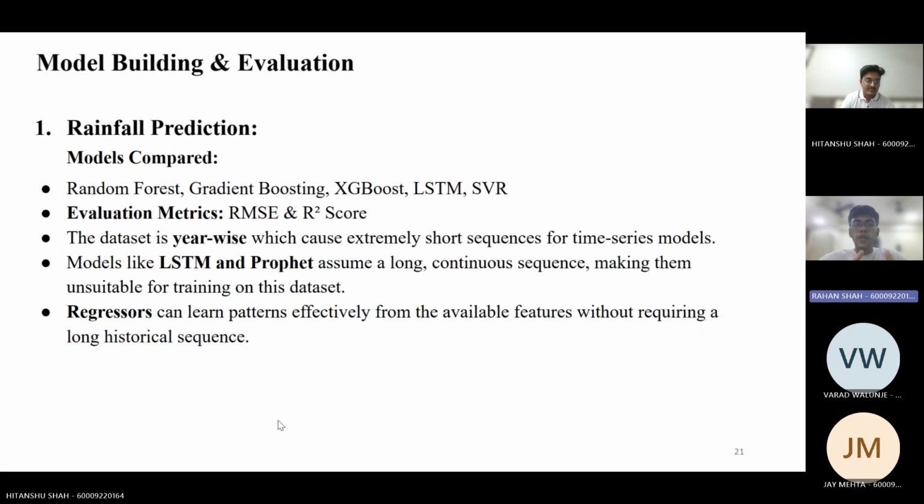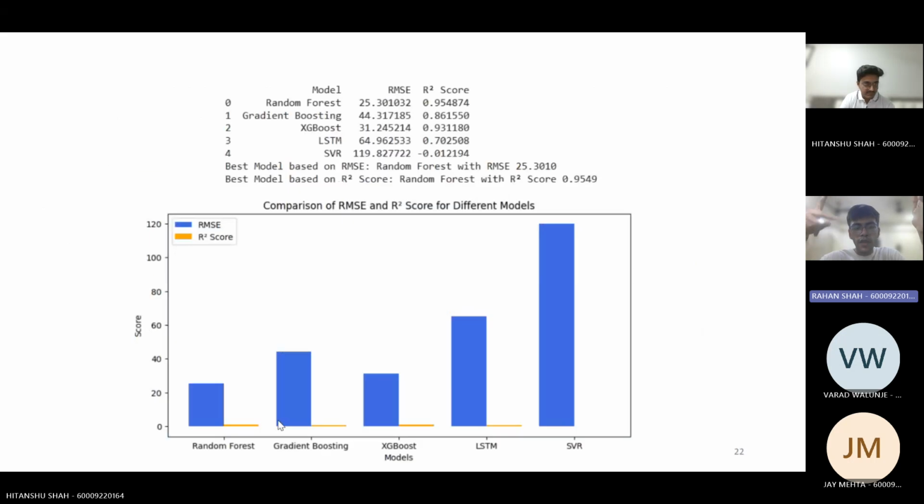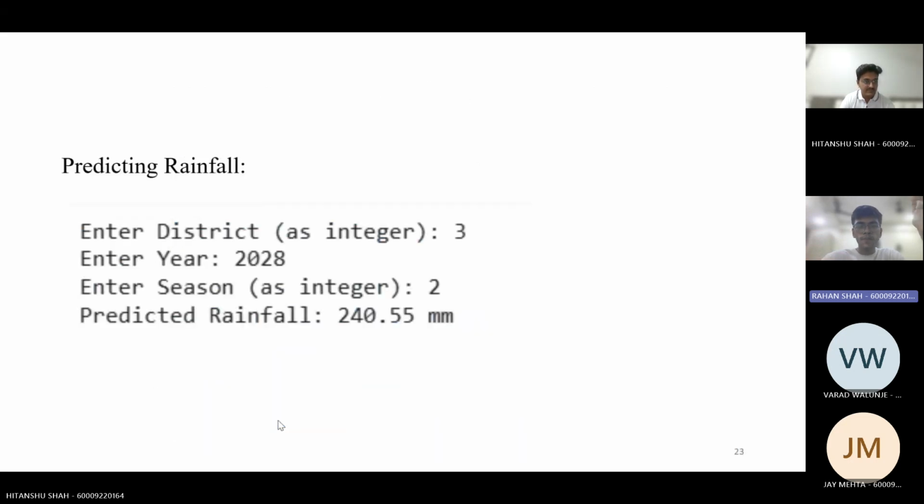So at first we built the rainfall prediction, just as Hitanshu said, and our evaluation metrics were RMSE and R square. We used different regressors such as random forest, gradient boosting, XGBoost, LSTM, and SVR. The best performing model was random forest. This is the prediction on rainfall.